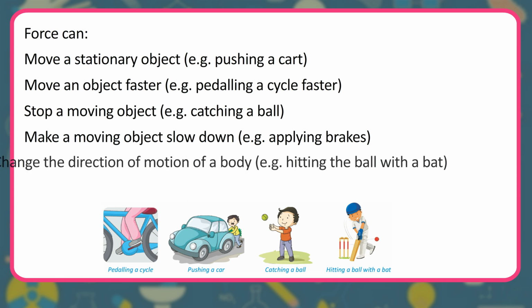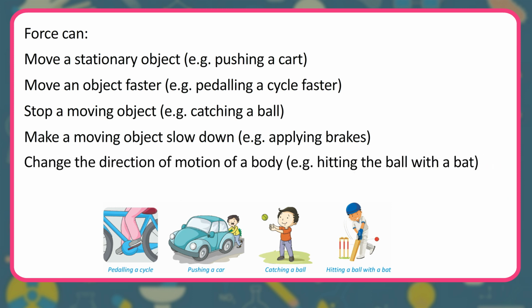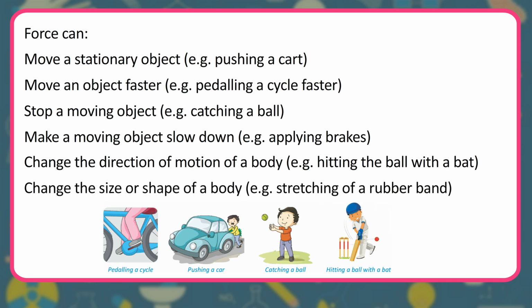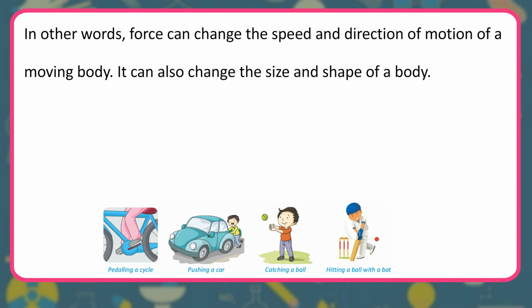make a moving object slow down, e.g. applying brakes, change the direction of motion of a body, e.g. hitting the ball with a bat, change the size or shape of a body, e.g. stretching of a rubber band. In other words, force can change the speed and direction of motion of a moving body. It can also change the size and shape of a body.